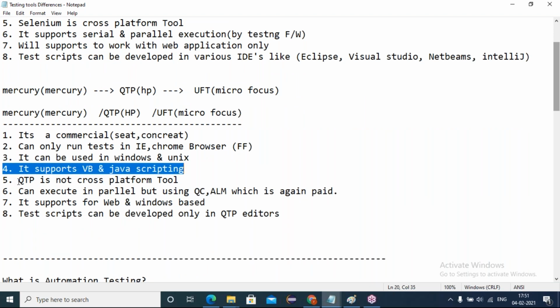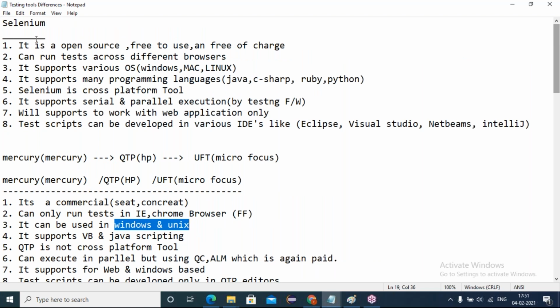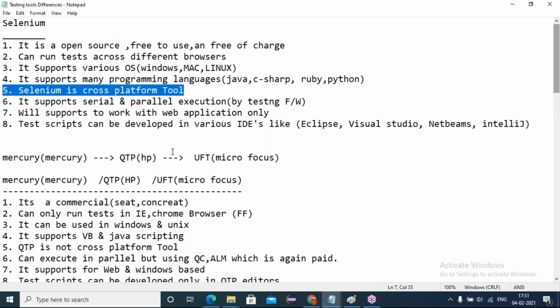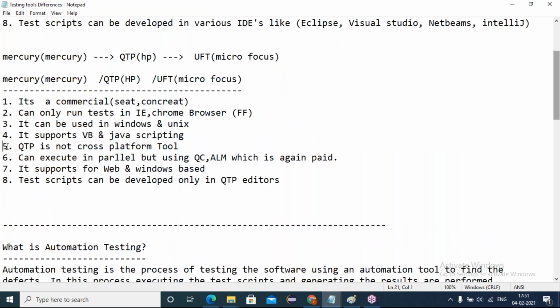And coming to the fifth point, in QTP, yes, QTP is not cross-platform. Only these 2 platforms are supported, and here in Selenium, 3 platforms are supported. That's why Selenium is 100% cross-platform, and QTP is not 100% cross-platform.